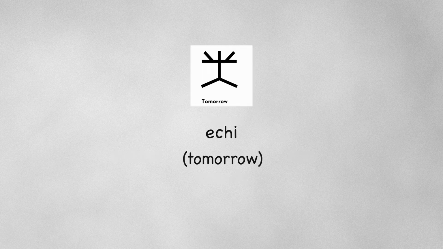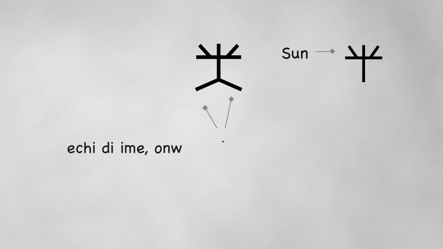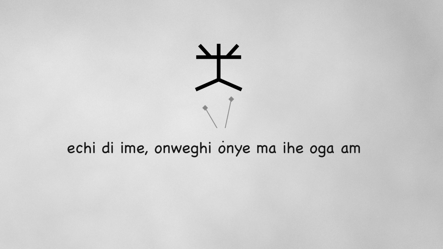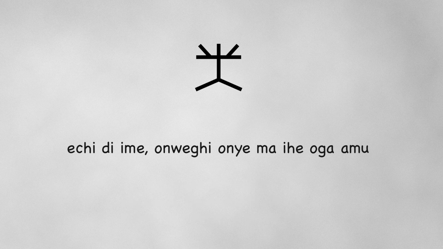Tomorrow, Echi. This is the last Nsibidi character on our list, and it stands for Echi or tomorrow. You can see the upper part of this Nsibidi character has the same similarity with that of the sun, while the lower part has 2 lines moving in different directions. In Igbo, there is a proverb that says, Echi dime, onweghị onye ma ihe ọ ga-amụ, which means tomorrow is pregnant and no one knows what it will bear. It could be a boy or a girl or both. We believe this is why the lower part of this Nsibidi character has two lines moving in different directions. This portrays the uncertainty that comes with tomorrow because no one knows the outcome.